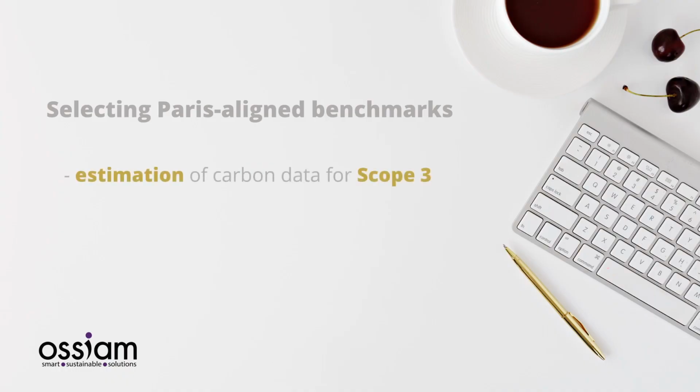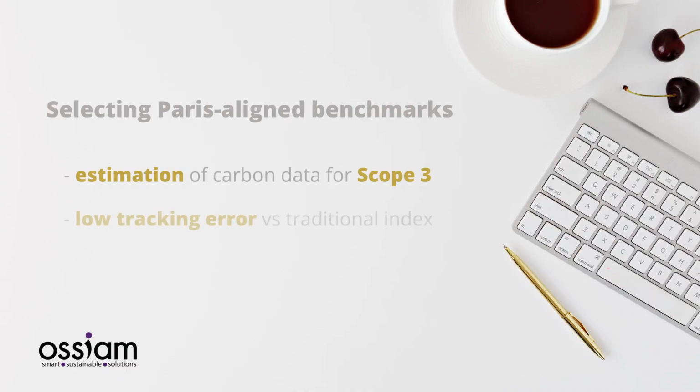You need to have good carbon data and good carbon data estimates, especially for Scope 3, in order to have a good PAB index. For investors to be able to switch from a traditional market cap benchmark to a Paris-aligned benchmark, they need to have not that much difference in terms especially of tracking error. So you need to have a PAB benchmark that is relatively close to traditional benchmarks.